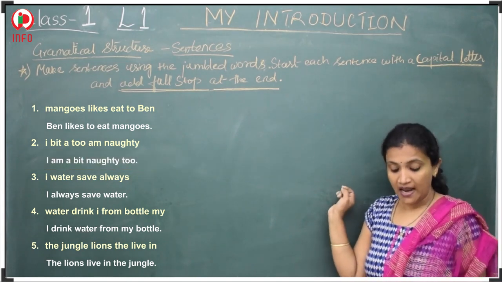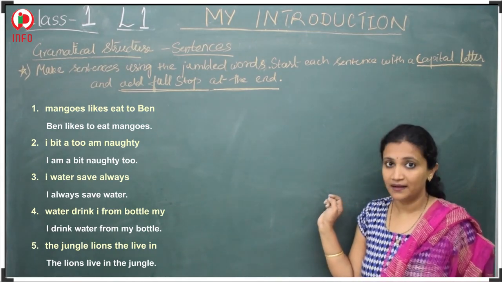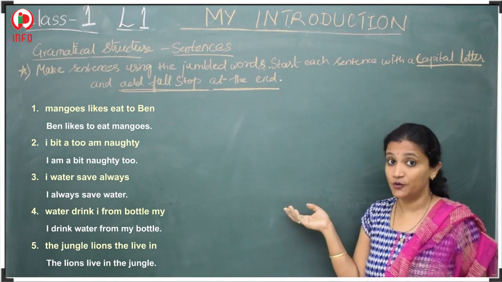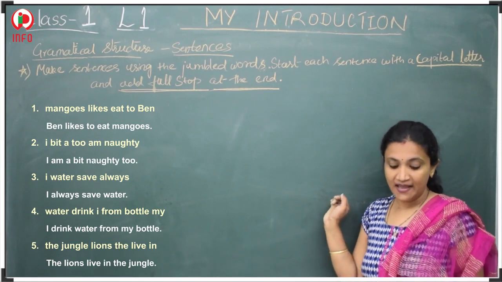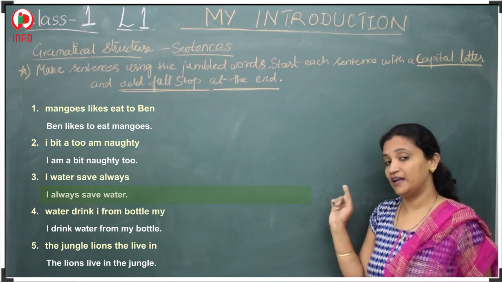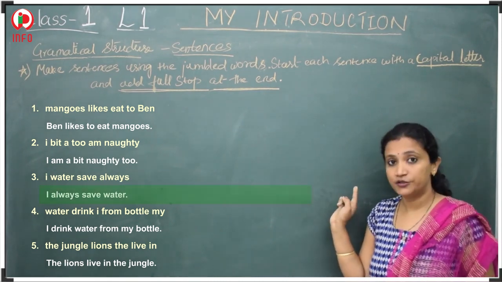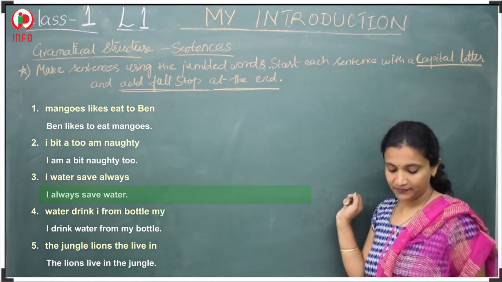Next one. I water, save always. Is it a correct sentence? No. What should you say? I always save water. Yes, children, I always save water. I should be capital. After water, you should give a full stop.